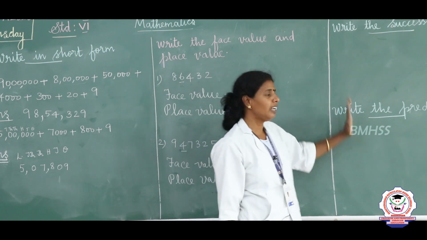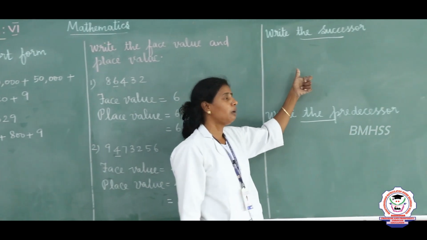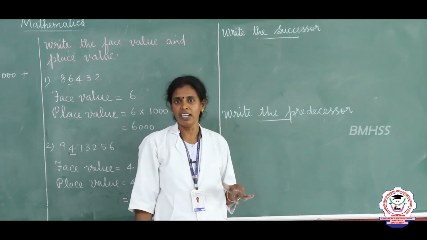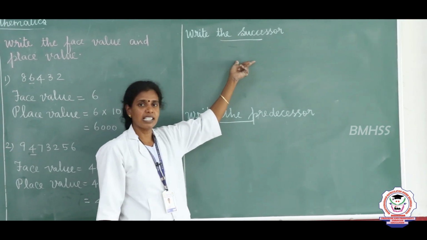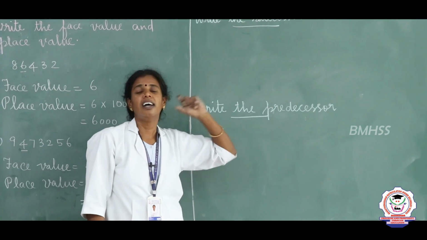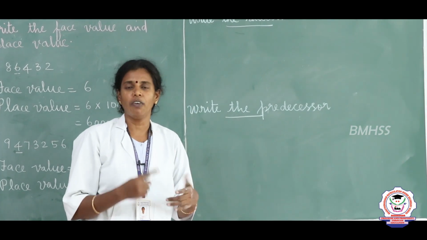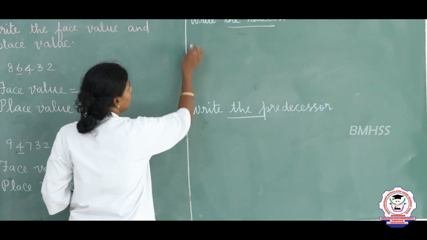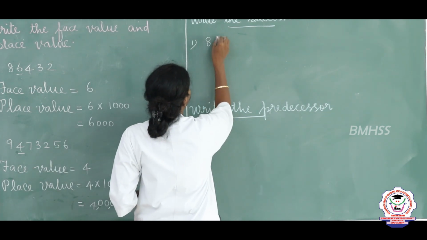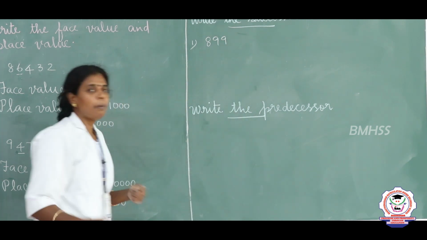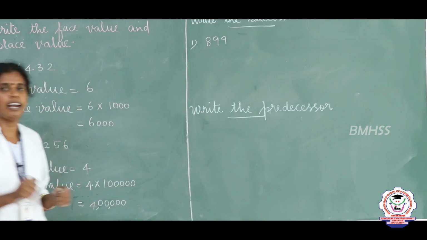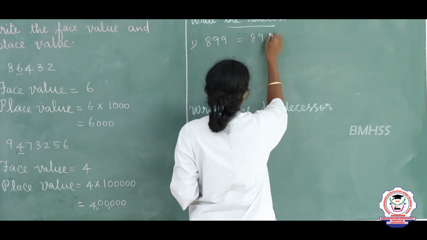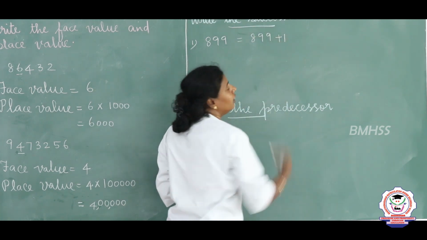What is successor and predecessor? We have learned in our previous sessions about the before number and after number. The same thing we are going to do in the successor also. Successor is nothing but the given number plus 1. We are going to add one to the number. So if I take an example of 899, what will be the successor of 899? Here I am going to add 1 with this: 899 plus 1.